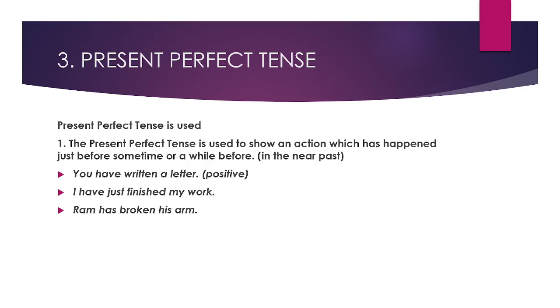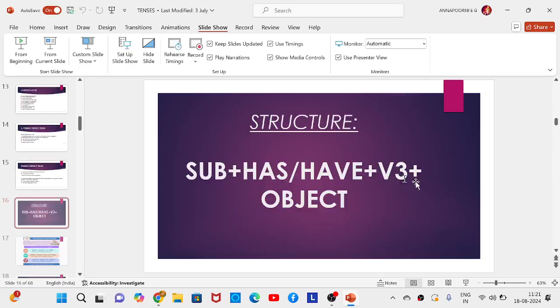Okay, so here you can see, you have written a letter. So this is a positive sentence. It means that I have just written a letter, or you have just written a letter some minutes back or some hours back. I have just finished my work. Ram has broken his arm. So these actions would have taken place in the near past. Just like we said near future, similarly near past, things that happened a little while ago, we express in present perfect tense. Now you must know the structure of this tense, right?